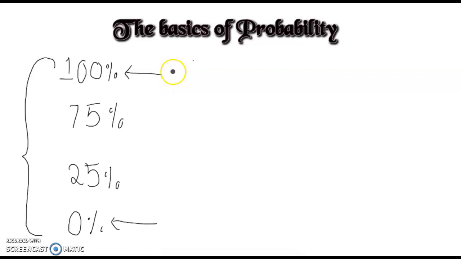Let's get started. Now, you must be wondering, what exactly is probability? Probability is the likelihood of an event to happen. It can be written as a number from a scale of 0 to 1 or as a percent from 0% to 100%. When the likelihood or probability of an event is 100%, that means it is likely. And when it is 0%, the probability or likelihood of an event is 0%, that means it is unlikely.